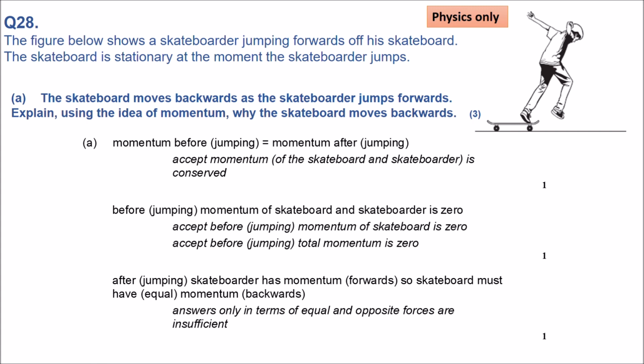So we need the skateboard itself to move in the opposite direction. Remember that's a vector quantity, it would give us a negative value and equal to the skateboarder's momentum. So obviously the skateboard is going to move faster because it has less mass. So before and after both are equal, therefore it is 0.